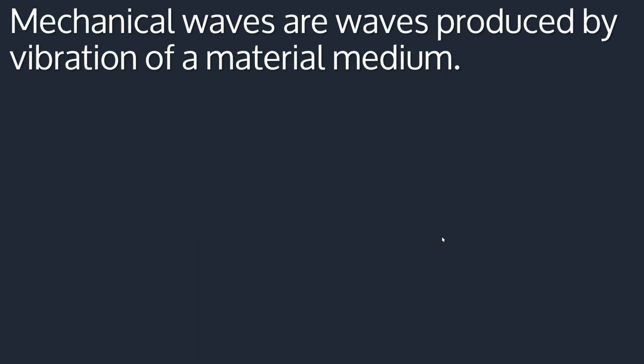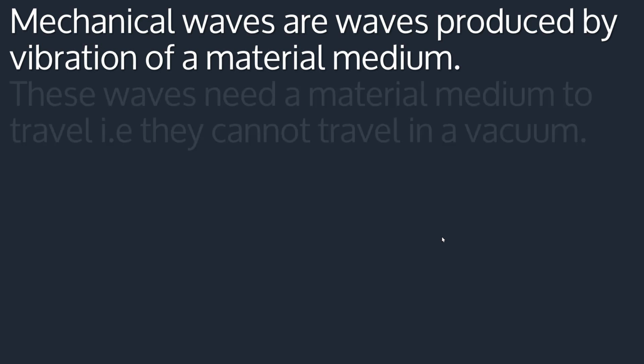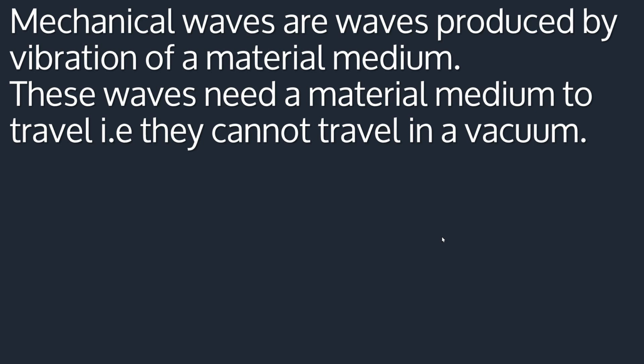Now, mechanical waves are waves produced by vibration of a material medium. So the waves that result from vibration of a material medium, those waves are called mechanical waves. Mechanical waves need a material medium to travel. So they cannot travel through vacuum. They cannot travel through free space.